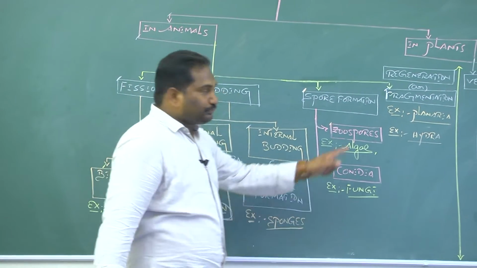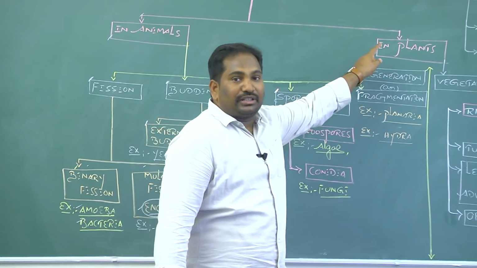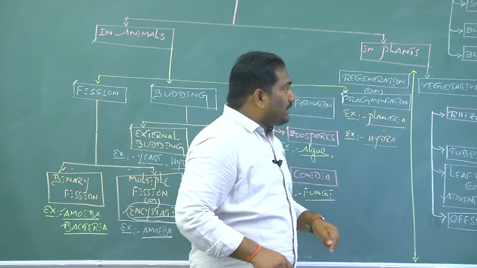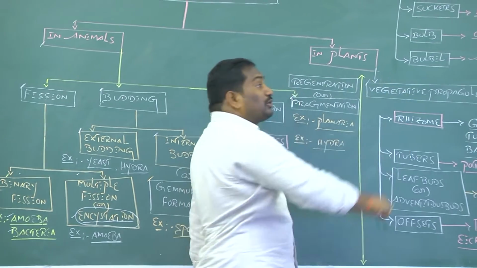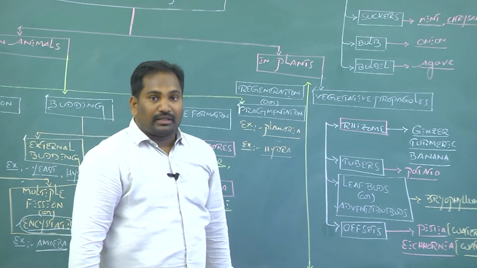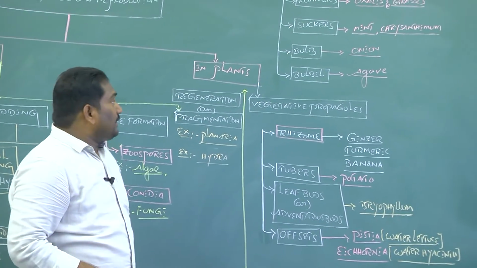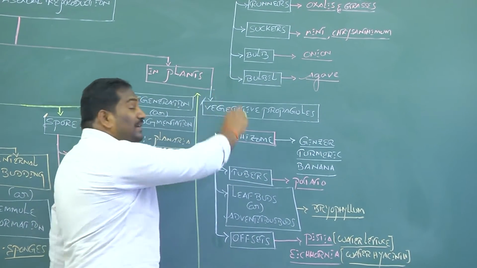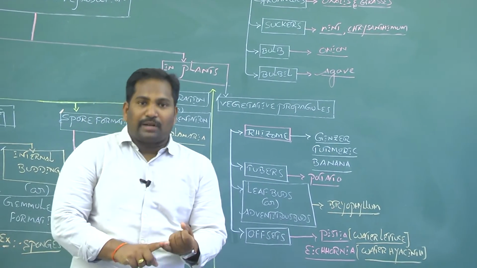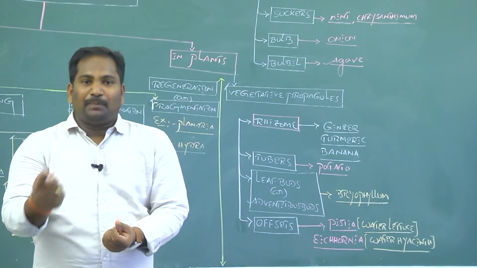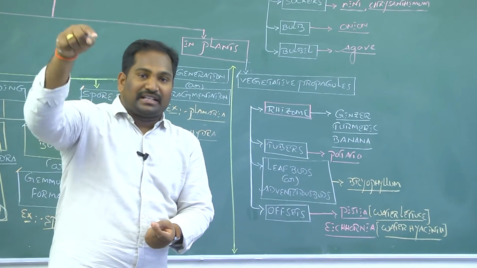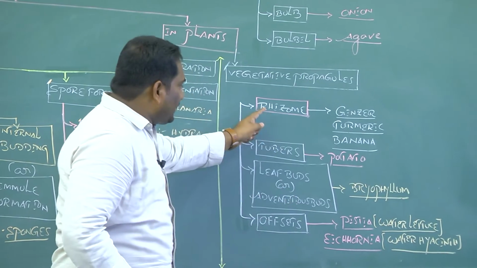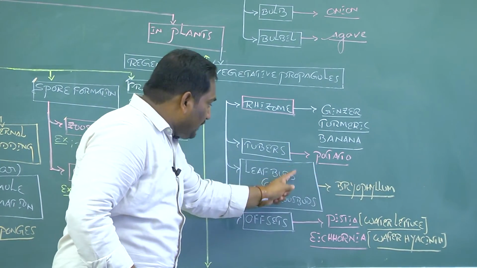And come back to asexual reproduction in plants. The method of asexual reproduction in plants we simply call vegetative propagation. A part of the plant that participates in vegetative propagation, either root or stem or leaf, is called a vegetative propagule. Any part of the plant used for vegetative reproduction is called a vegetative propagule. Some vegetative propagules in different plants we discuss now.